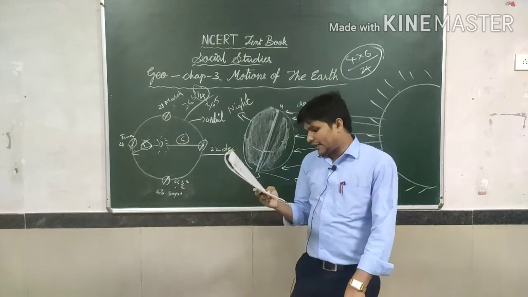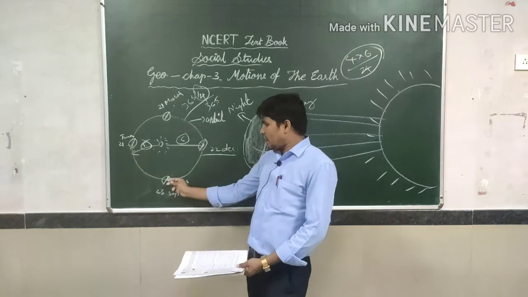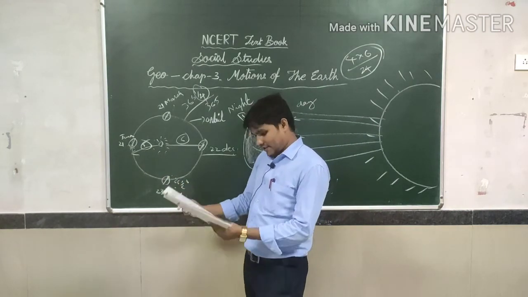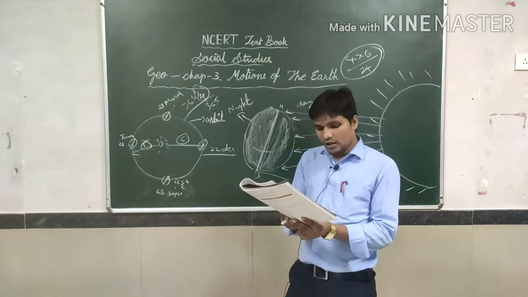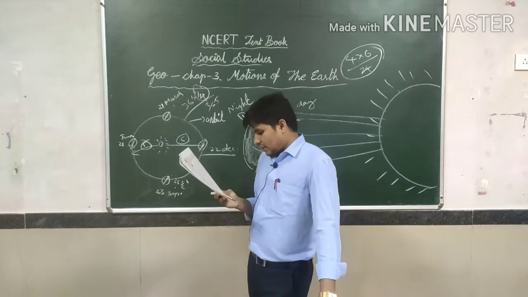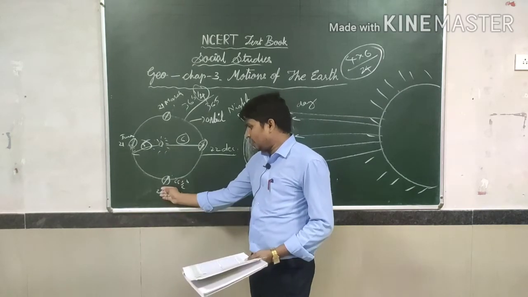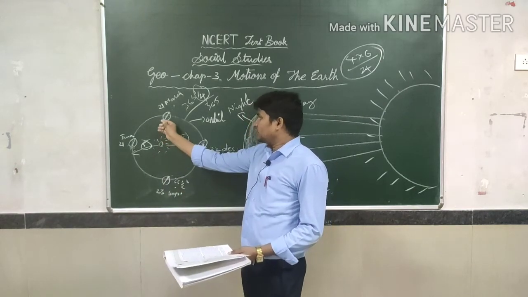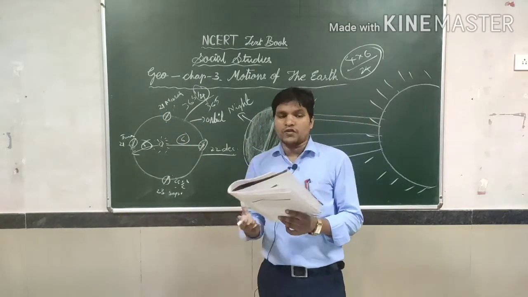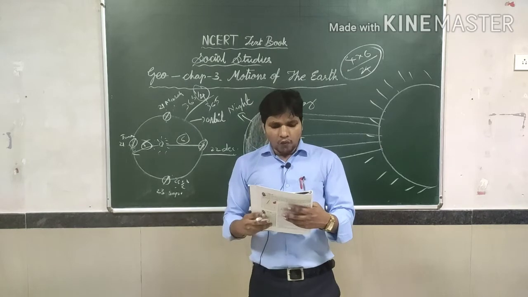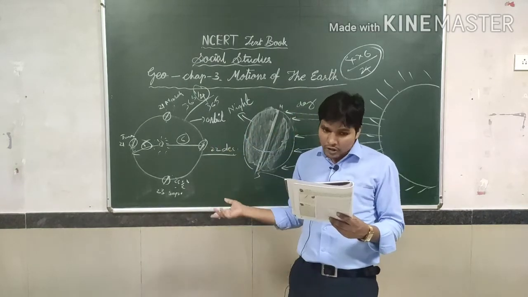On 23rd September it is the autumn season in the northern hemisphere and the spring season in the southern hemisphere. Here spring, here autumn; here autumn, here spring. It is opposite, obviously. The opposite is the case on 21st March, when it is spring in the northern hemisphere and autumn in the southern hemisphere.